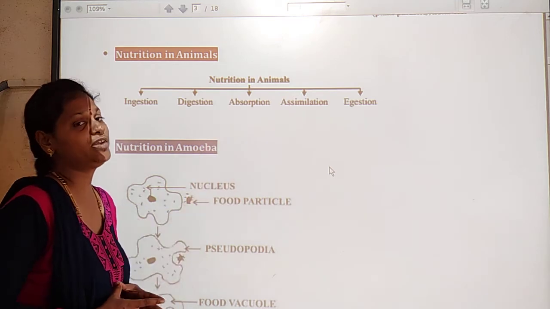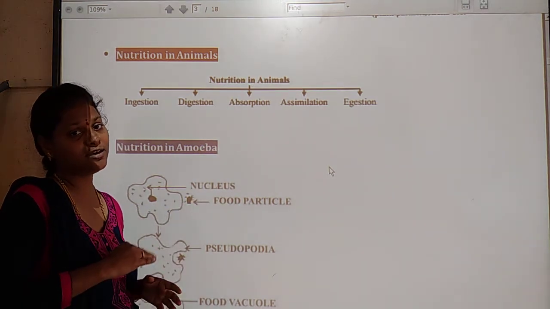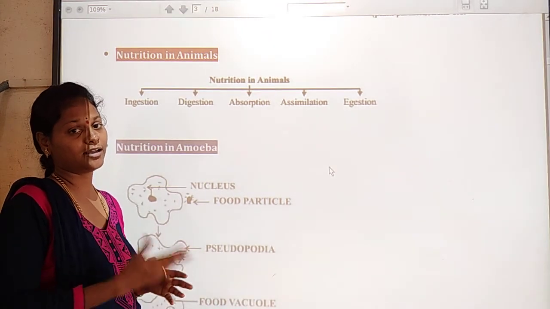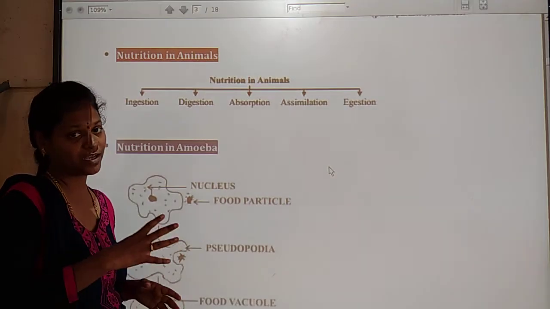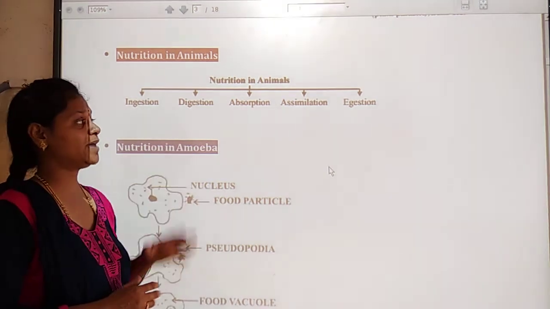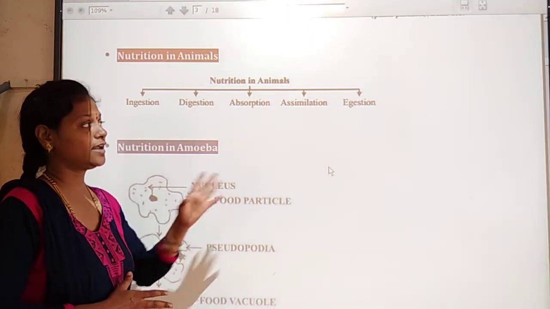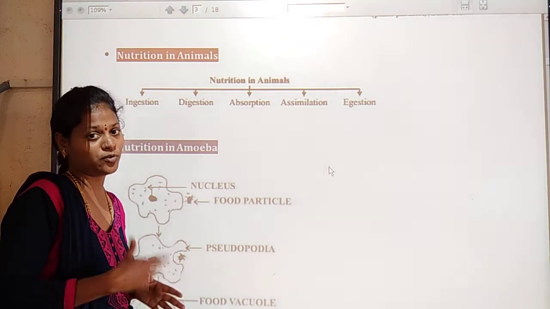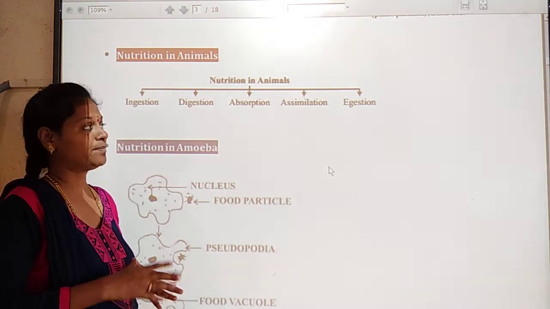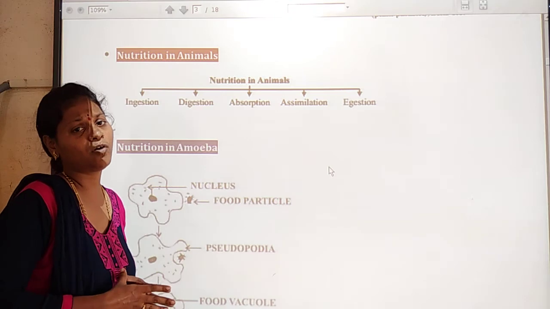This energy can be utilized for growth, and also the formation of the cell. So assimilation means the energy is produced from the food. This energy is utilized for growth purpose, reproduction purpose, and also to form the cell.